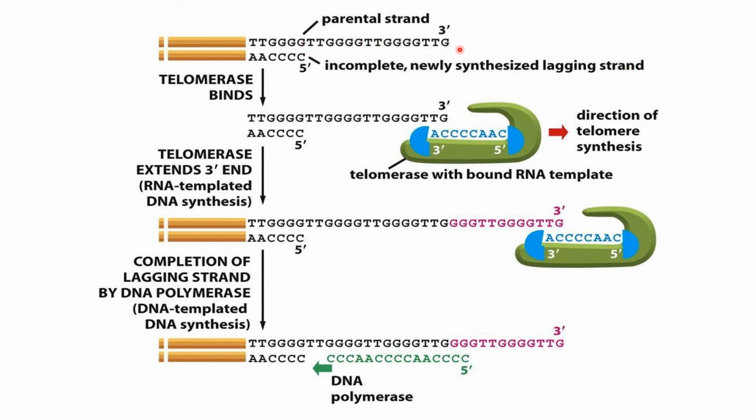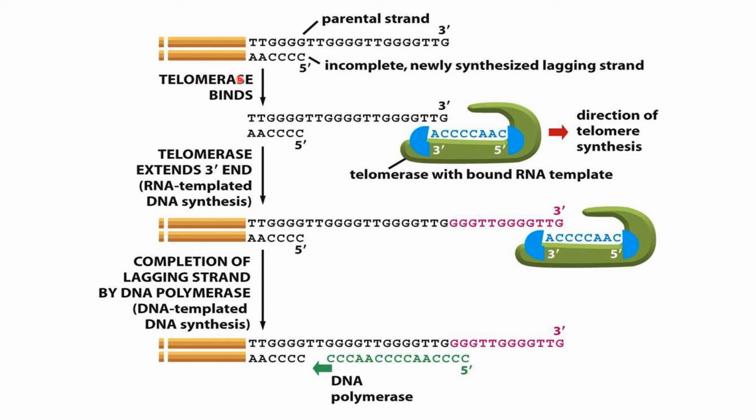This parental strand has GT-rich content. That means this sequence is known as a telomere. As this sequence is the telomeric sequence, we have to lengthen it. Why? To form a hairpin-like structure to protect the DNA strand.